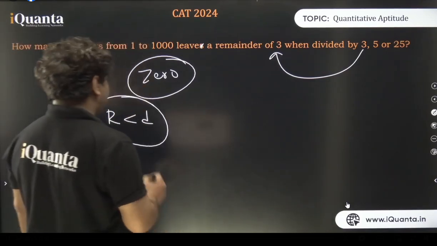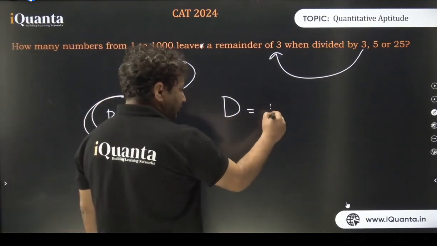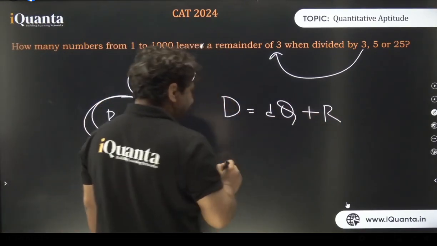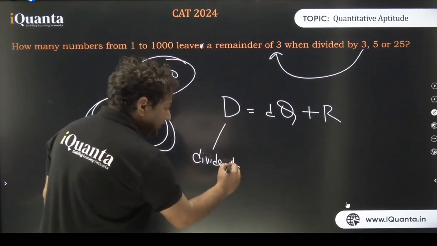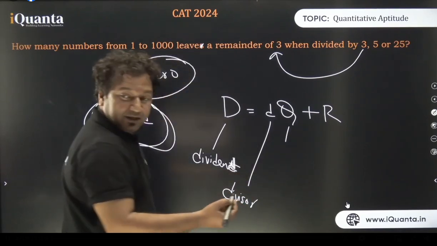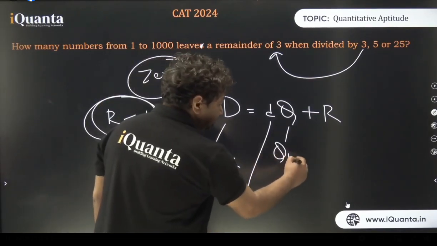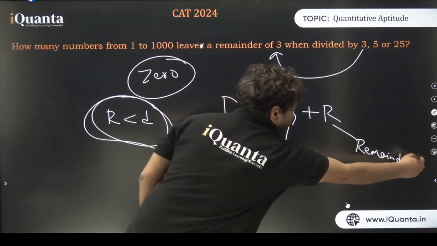Well, R is always less than d. Point number 1. Point number 2. Capital D is equal to small d multiplied by capital Q plus R, where capital D is known as the dividend. Note this down. This is going to be the most important thing today. Small d is the divisor, capital Q is the quotient, and capital R is the remainder. All right.